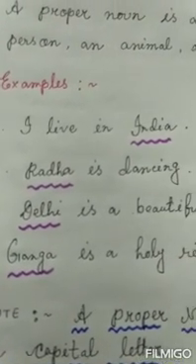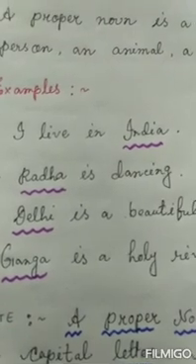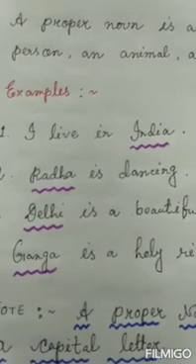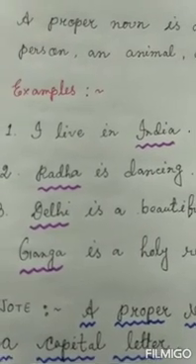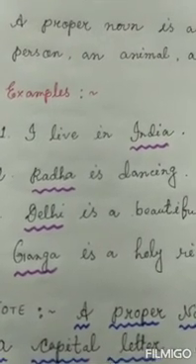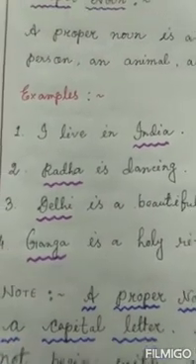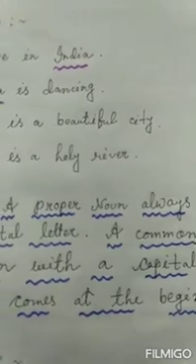So I think you have understood which one is a special name. A special name should always be written with a capital letter, and a special name is also called a proper noun. A proper noun always begins with a capital letter.